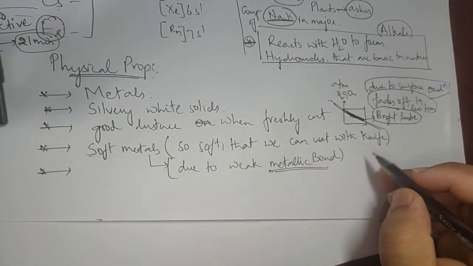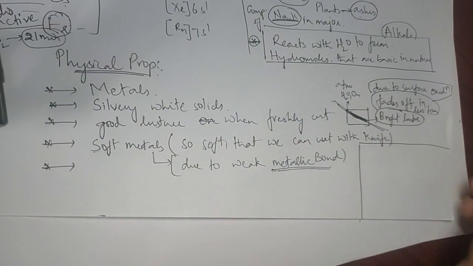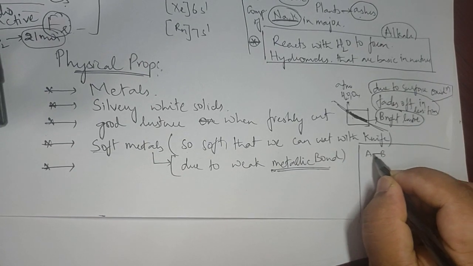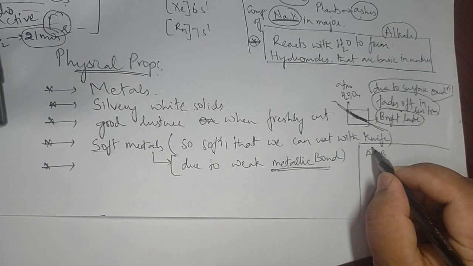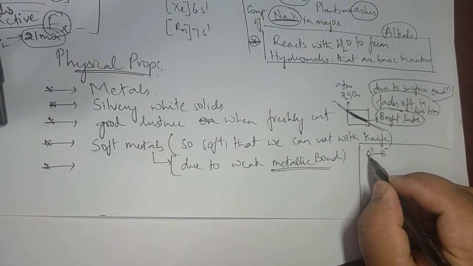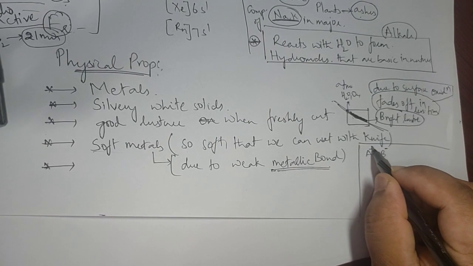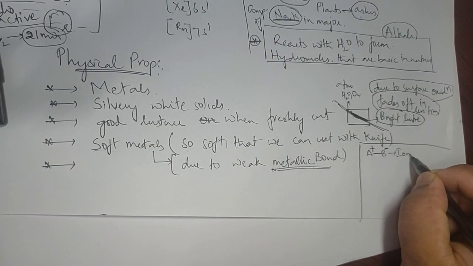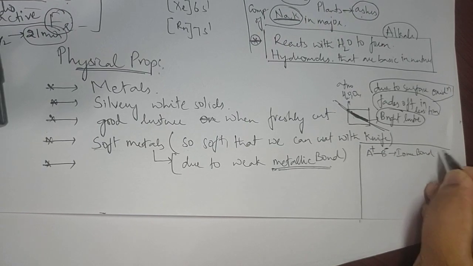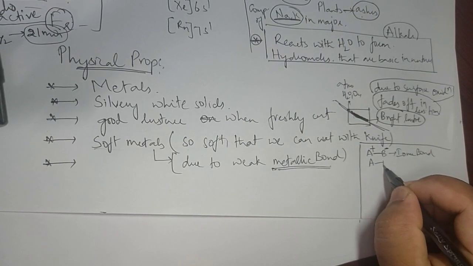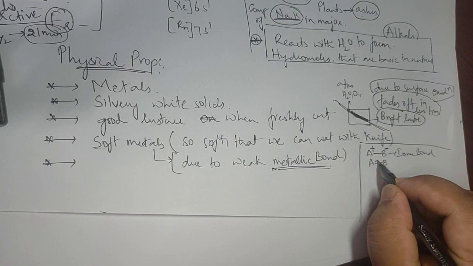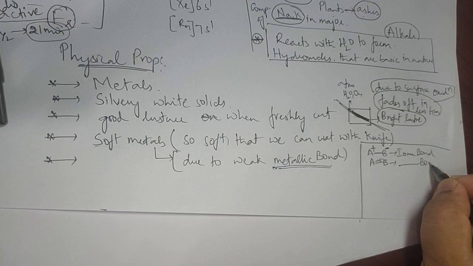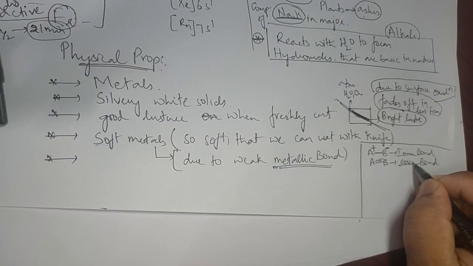Let me make some space here. Suppose I have atoms A and B bonded with each other. A plus, B minus: one electron is lost by A and it becomes positively charged, and B gains the electron and becomes negatively charged. Such a bond is called ionic bond. And there is another type of bond, A-B, where A shares one electron and B also shares one electron. In such a case we get a dash bond. You have studied this: it is covalent bond.